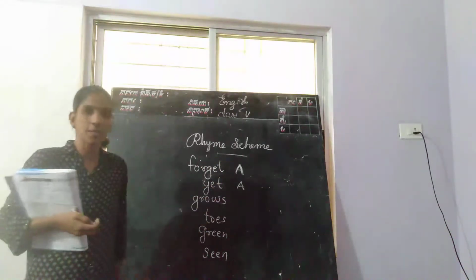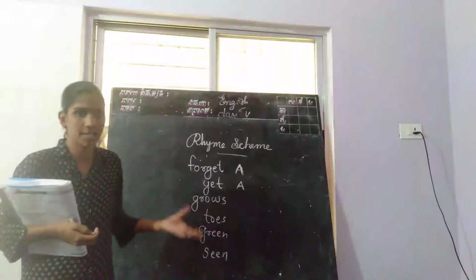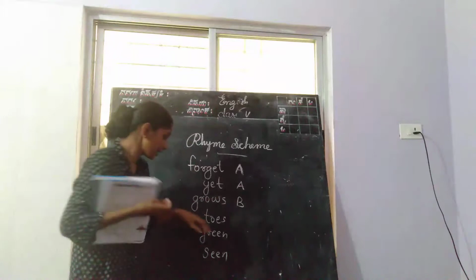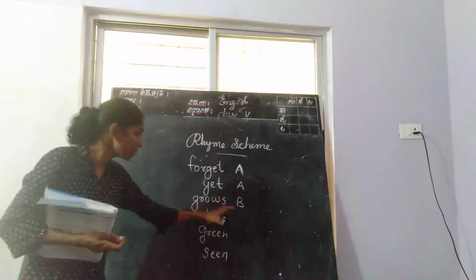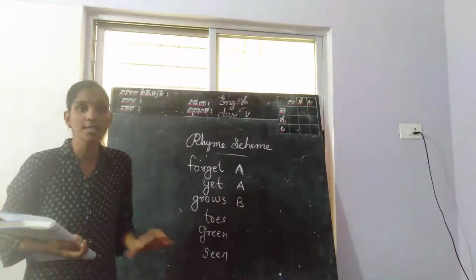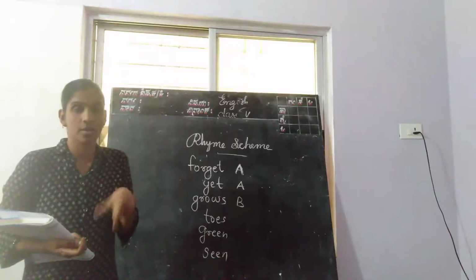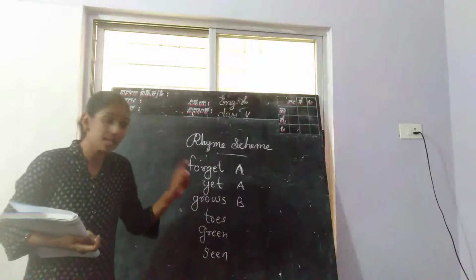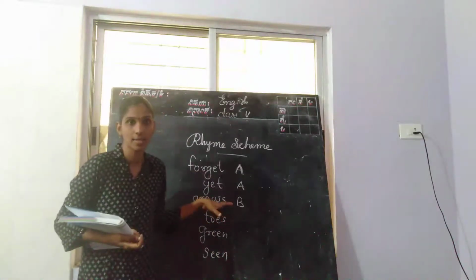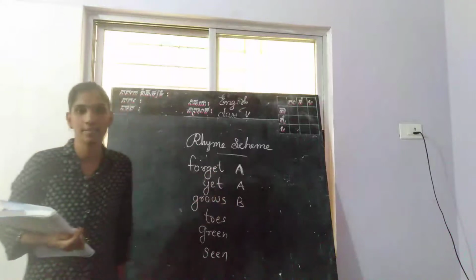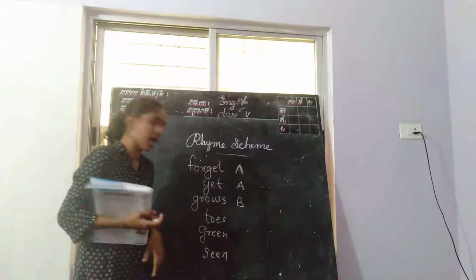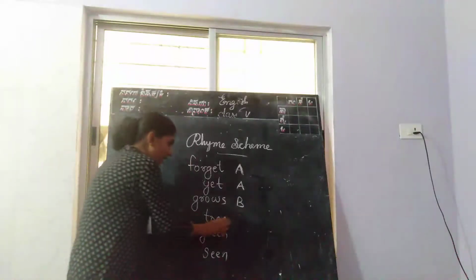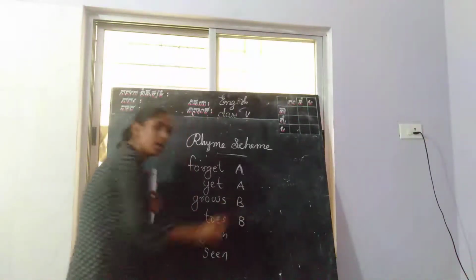Here a different word is there, ending with a different sound. Grows, and the next line ends with the same sound, toes. Grows, toes: both end with the O sound. So these are rhyming words, right? They sound the same. So here we can write B.